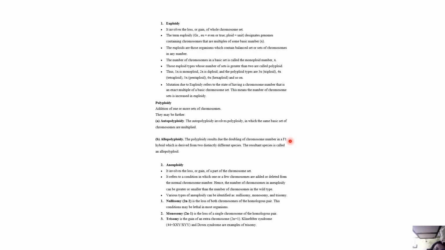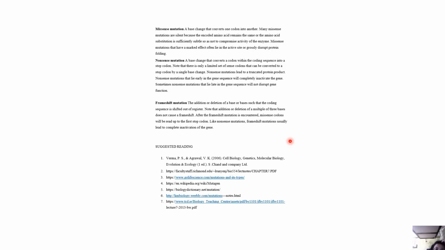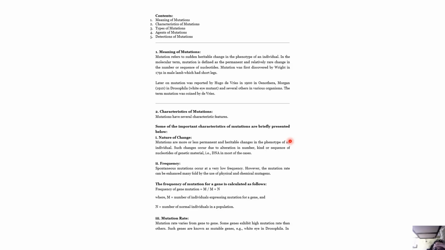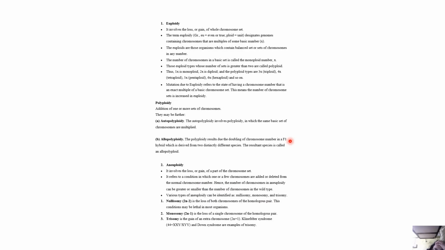These are the different types of mutations: euploidy, polyploidy, autopolyploidy, allopolyploidy, aneuploidy, nullisomy, monosomy, trisomy, and missense mutation, which we have already talked about. Euploidy basically involves the loss or gain of a whole chromosome set. The term euploidy designates genomes containing chromosomes that are multiples of some basic number. Euploids are those organisms which contain a balanced set or sets of chromosomes in any number, and the number of chromosomes in a basic set is called the monoploid number. Those euploid types in which the number of sets is greater than 2 are called polyploid. Here 1x is monoploid, 2x is diploid, and the polyploid types are 3x, 4x, 5x, 6x, and so on.